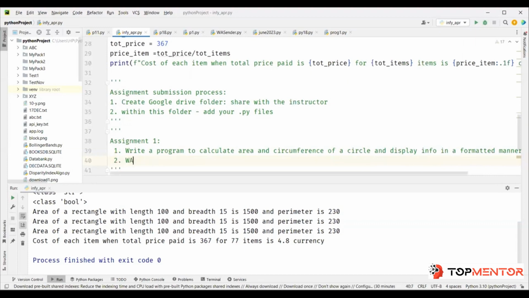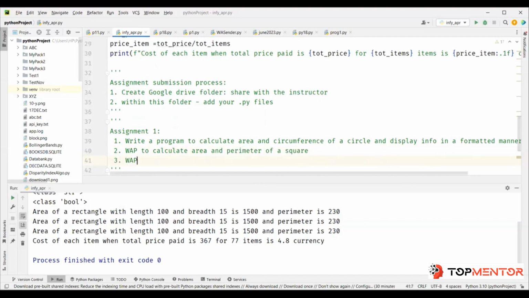Then write a program to calculate area and perimeter of a square. Write a program to calculate simple interest to be paid when principal amount, rate of interest, and time are given.